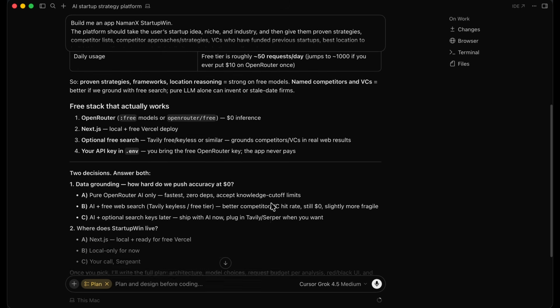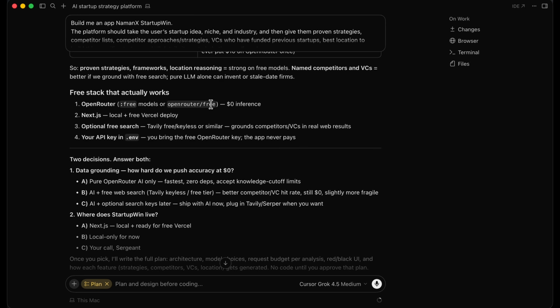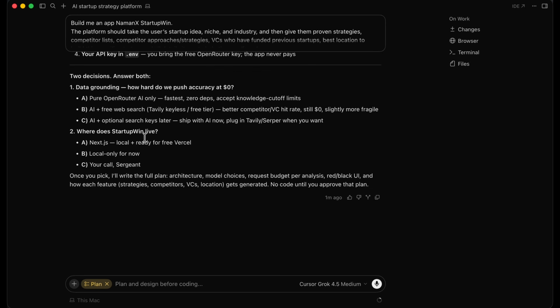All right. So free stack that actually works, it's saying OpenRouter, all of this. All right, so we'll do this later. 2 decisions, answer both. So what do we have to answer? All right, so pure OpenRouter AI only. Okay. AI plus web search. All right, so what we're going to do is we're going to go for pure OpenRouter AI only, because I don't want to push for accuracy right now. I want to get the MVP, the minimum viable product. Once we have that, later on, we could change the architecture to free web search as well. Or, yeah, because I don't want it to be fragile. All right, so we're going to go with OpenRouter AI directly.